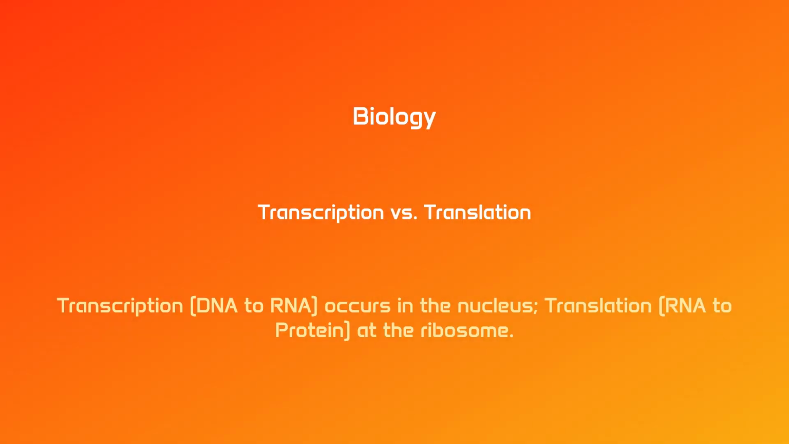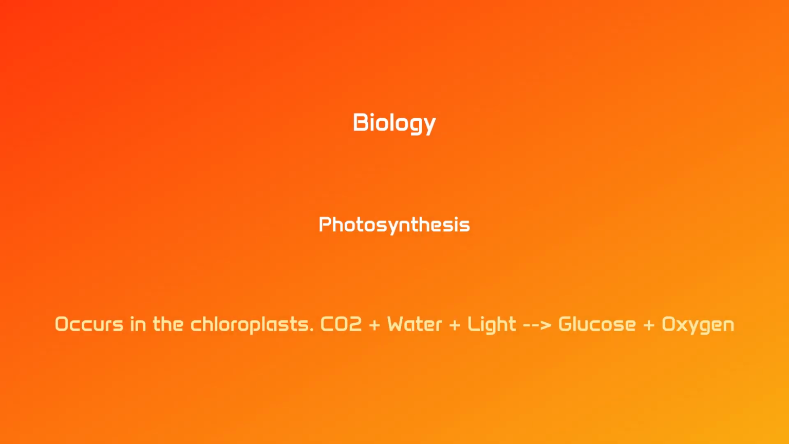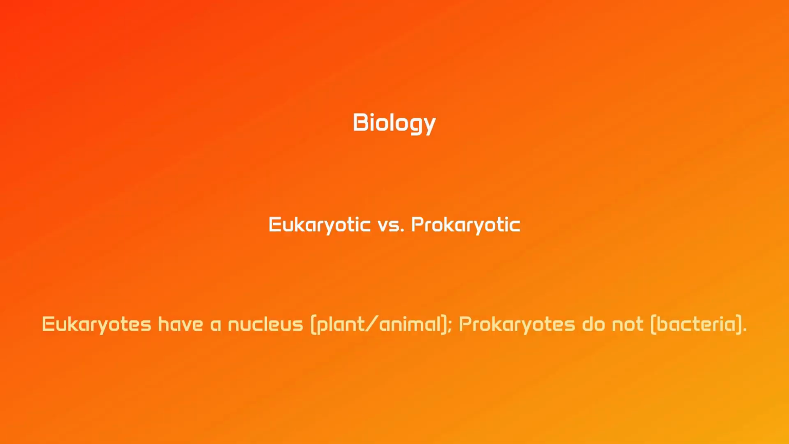Biology. Transcription versus translation. Transcription, DNA to RNA, occurs in the nucleus. Translation, RNA to protein at the ribosome. Biology, photosynthesis, occurs in the chloroplasts. CO2 plus water plus light, glucose plus oxygen. Biology, eukaryotic versus prokaryotic. Eukaryotes have a nucleus, plant, animal. Prokaryotes do not, bacteria.